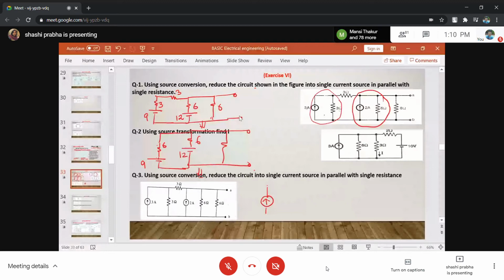1.5 is upward direction. Madam, your voice is breaking. 2 ampere is up direction. What is breaking? This must be some network issue. The screen is also locked. Is it clear now? I'll open this window and let me try.